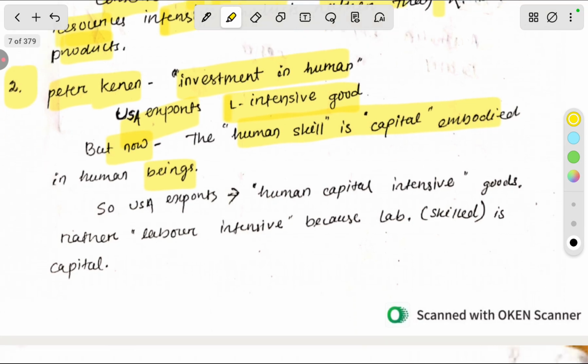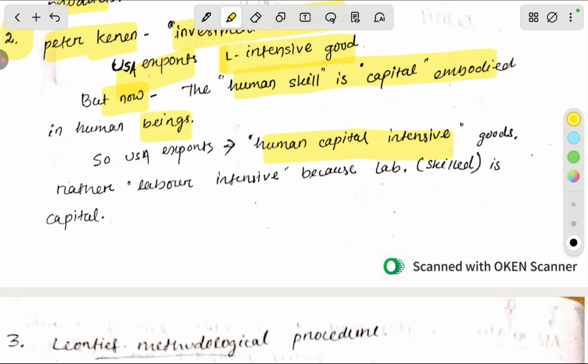So the USA exports human capital intensive goods rather than labor intensive goods, because labor, that is skill, is capital. He said that now skill is also capital, because to gain skill we have to invest some capital. So through capital we have got our skill, and through skill we have made our product. So we can say that they are human capital intensive goods, not labor intensive goods. As you know, the USA is a capital intensive country and it is exporting human capital intensive goods. So the HO model is proved.